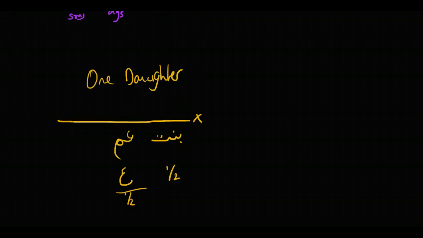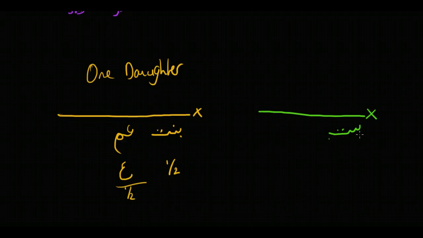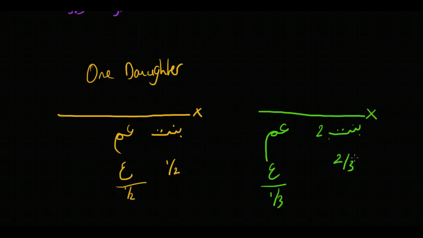If we consider the situation if there's two or more, again we have X, bint, this time we have two bints, and an uncle, who's the father's brother essentially. We've just learned that they share 2/3, and asaba, or the remainder, goes to the uncle, so 1/3. And this 2/3 is quite an important amount. This is based on a hadith where the Prophet ﷺ said that the women would receive 2/3 as a maximum.